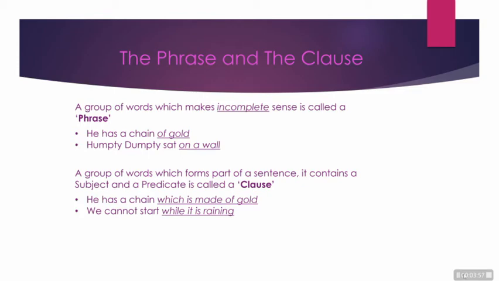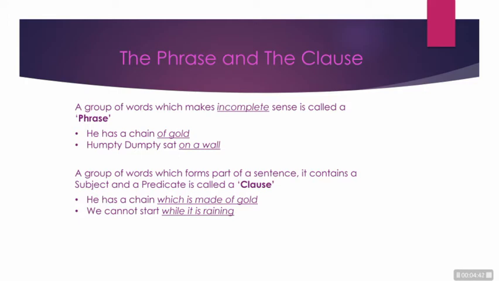In the first sentence, the underlined part is the clause. It is having a subject and also a predicate, which is made of gold, which means that is made of gold. And the second one, we cannot start while it is raining. While it is raining is the clause here. From this, we can understand that both phrase and clause will not convey a complete sense when they stand alone. And also, they can attract questions. Let me explain.